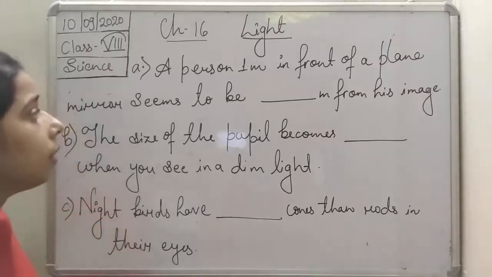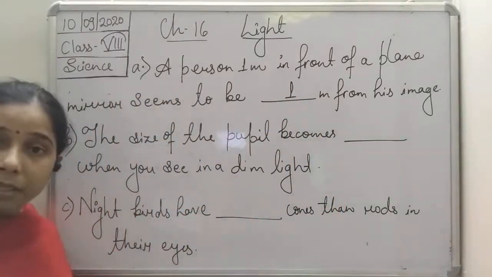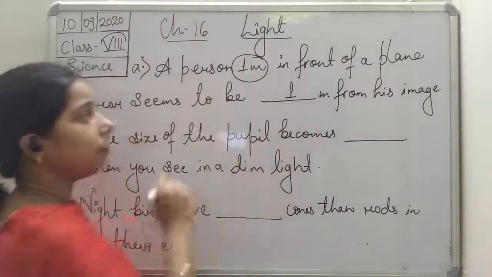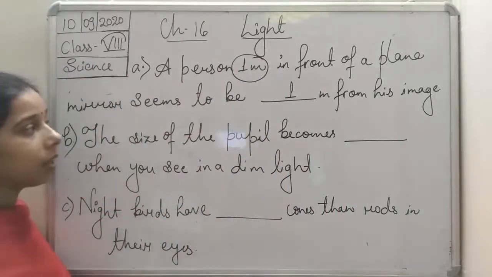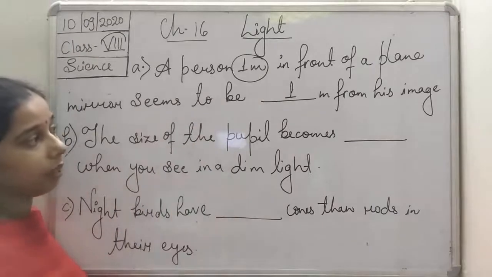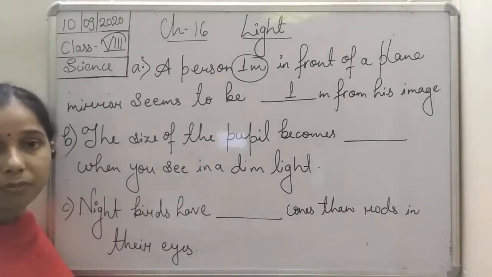So the answer here will be 1 meter, students, because the object is standing 1 meter in front, and thus the distance of the image is equal to the distance of the object, so the image formed behind the mirror is 1 meter.